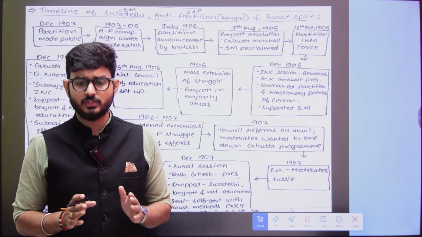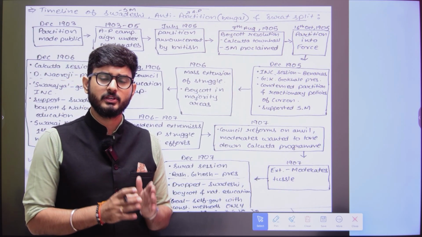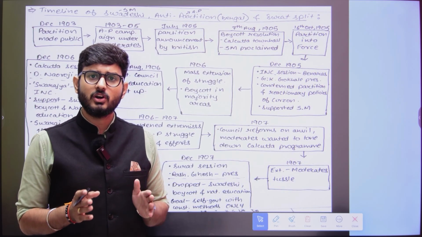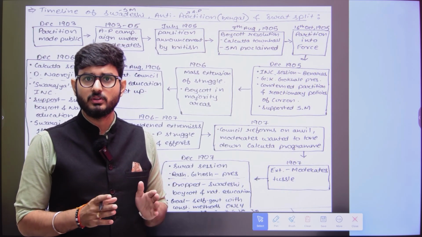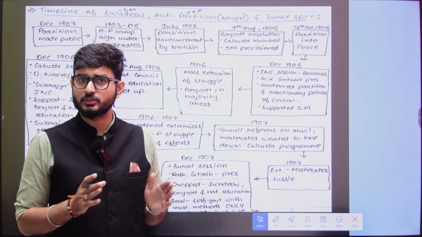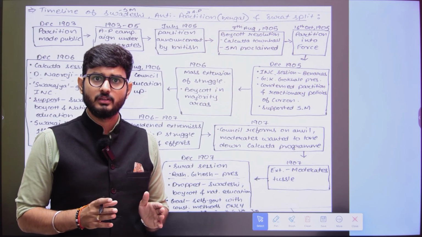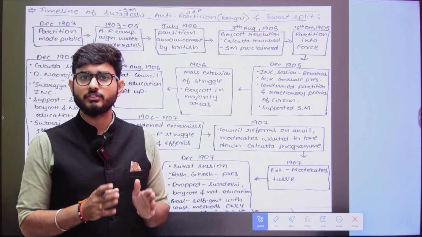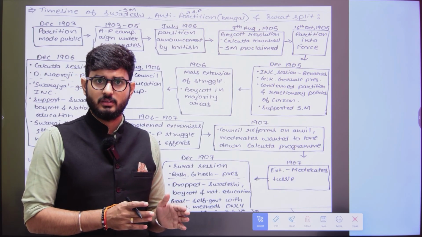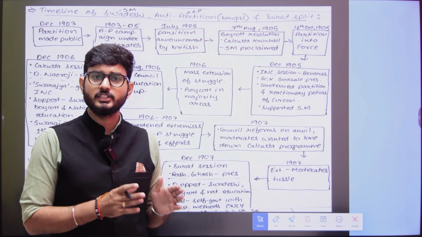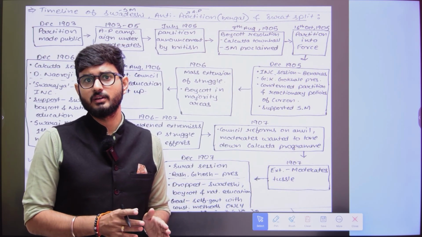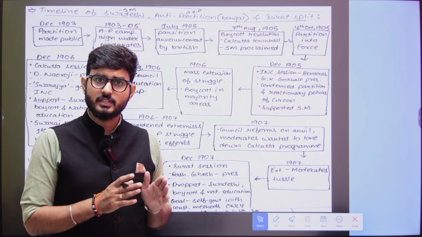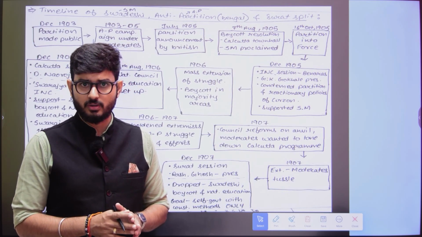So it was understood that, because Congress was a pan-India party, if the Congress chairman was an extremist and told that this movement should spread to the whole of India, then the Congress's official goal would be the Swadeshi boycott, and all the members of the Congress from all of India would start doing the Swadeshi boycott.